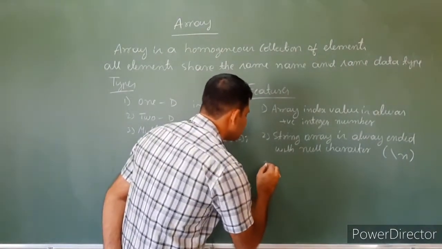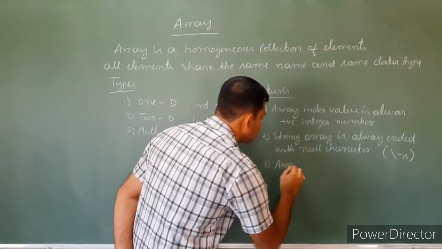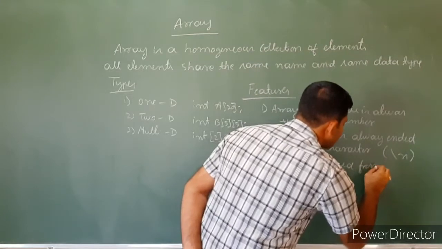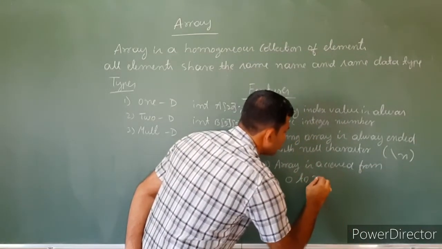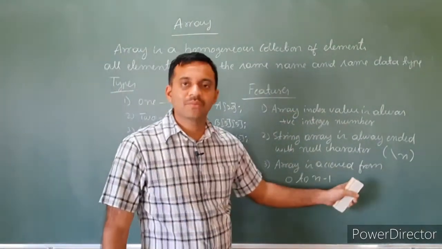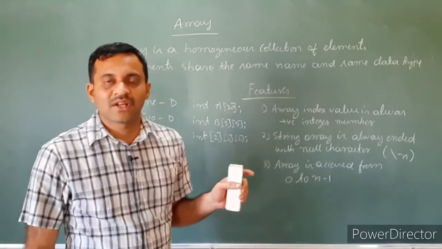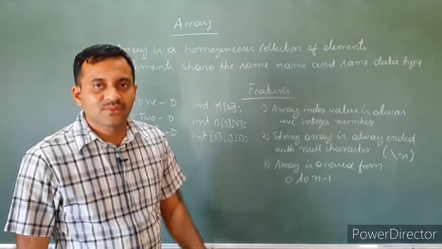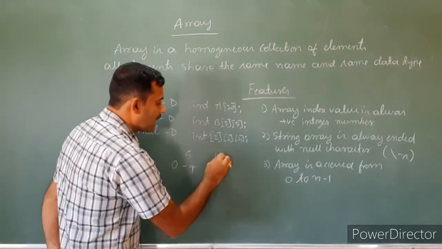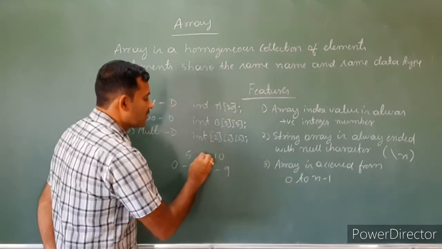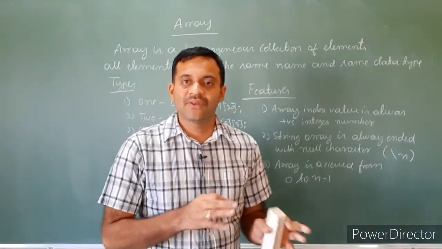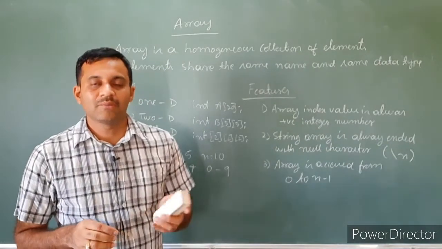Then the third one is that array is accessed from 0 to n minus 1. That is, the array index value is always 0 to n minus 1. If it is 5 elements, then it is represented with 0 to 4. If it is 10 elements, it is represented with 0 to 9, because n is 10, it is always 0 to n minus 1. It is a fixed index value, always starting from 0 to n minus 1.